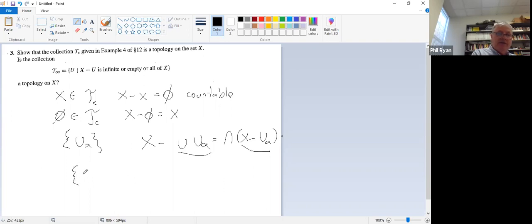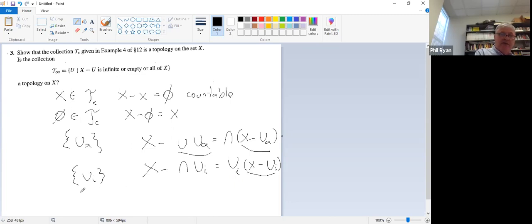And then let's have a look at finite intersection. So this is a finite family of non-empty elements of T_C. X minus the intersection of these is equal to the union of these complements. So since each one of these is countable, a finite union of countable sets is countable. So therefore the intersection is in there.